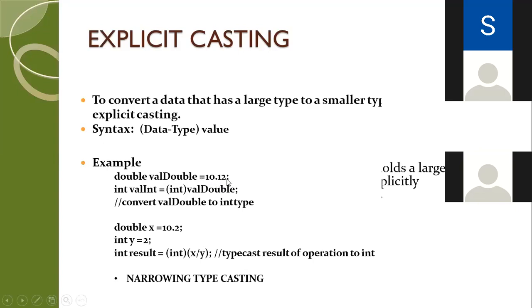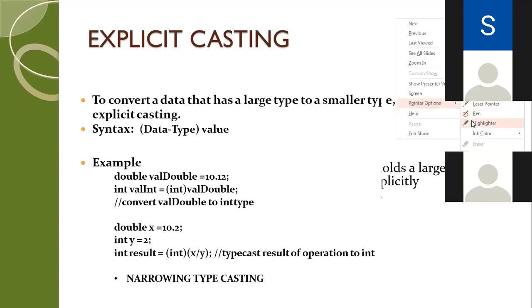Now, when you do explicit casting, the type you want to change, you should be giving it like this in a simple bracket, the type. You call it explicit casting. The syntax is different for implicit and explicit. We will do programs on it, and we have the syntax. You will write it data type value, not simply conversion. You write the data type and the value.